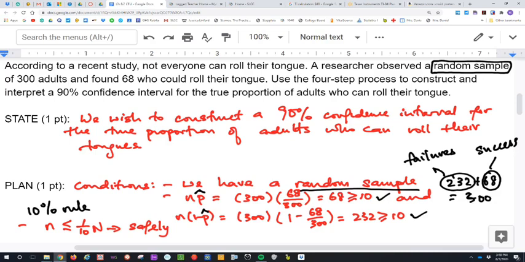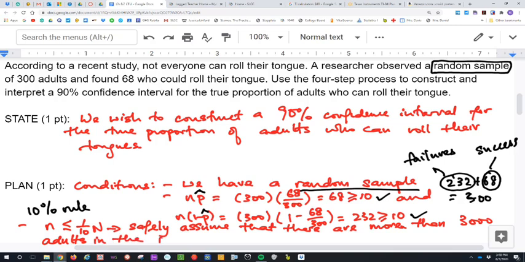So can you make a reasonable assumption? Can you safely assume that there are more than 3,000? How did I get 3,000? If you take 300 and multiply that by 10, the 10% rule, is it reasonable to assume that there are more than 3,000 adults in the population? Yeah, I think so, right?